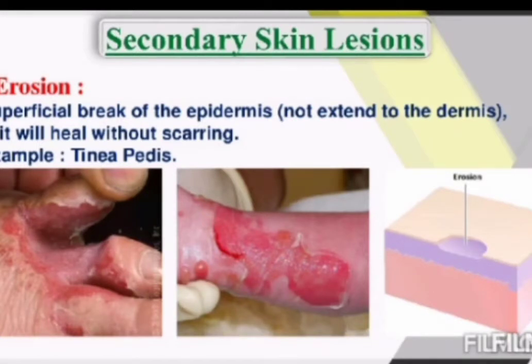It will not be a big serious issue. Some superficial skin may peel off, and it will be healed within 1 week. That is known as erosion.